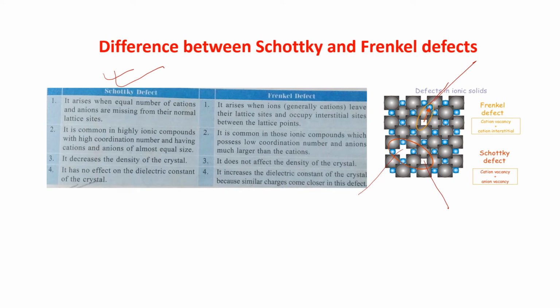That is Schottky defect. Okay, for this one there is no change in the density. For the Frenkel defect the density will decrease. And here there is no imbalance of the charge, because the cation is remaining here. It is not going to any other place. For Frenkel defect, the cation is only going from one place to another place, that is the interstitial point. But here the anion is missing and the cation is missing, so both of them counterbalance each other, so there is no stoichiometric difference.